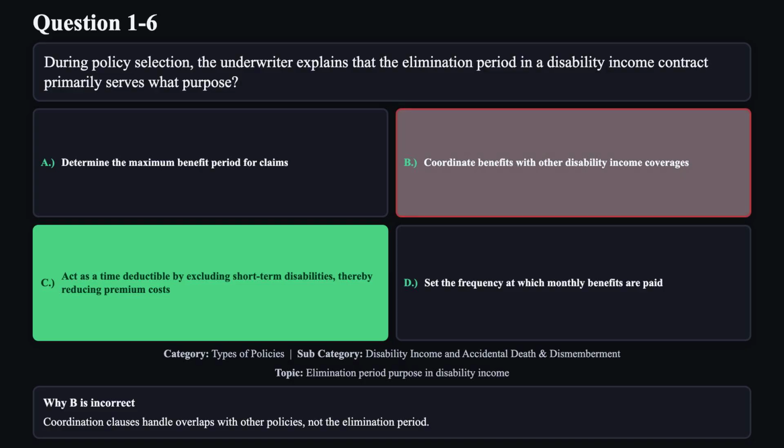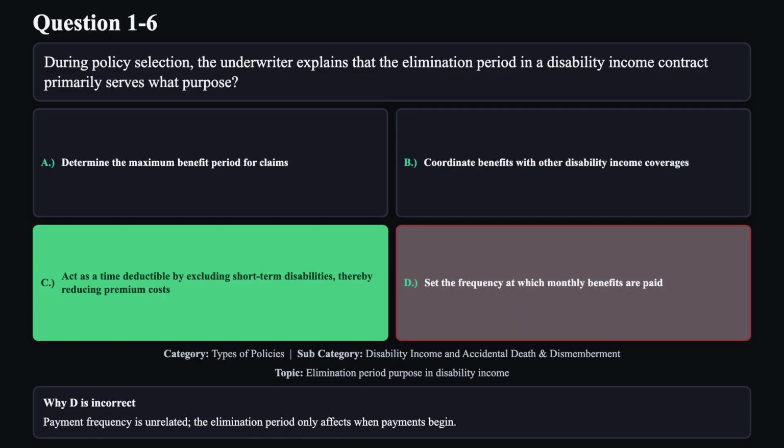Reason B is not correct. Coordination clauses handle overlaps with other policies, not the elimination period. Reason D is not correct. Payment frequency is unrelated. The elimination period only affects when payments begin.